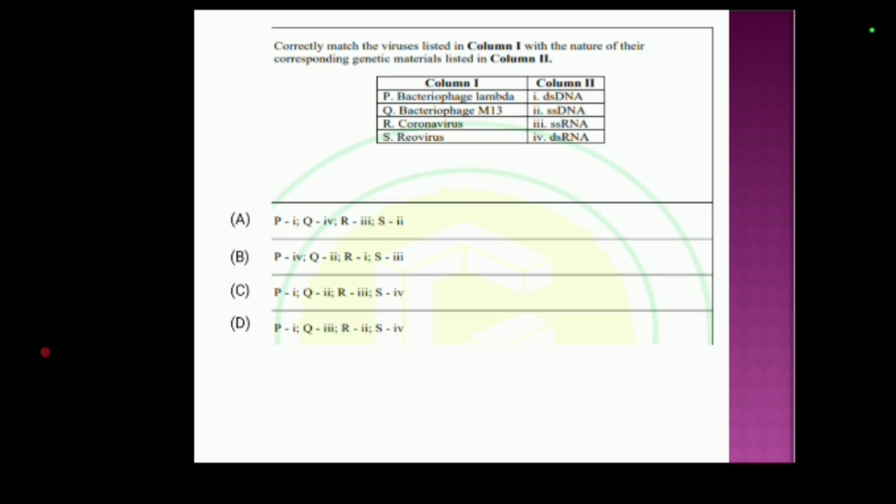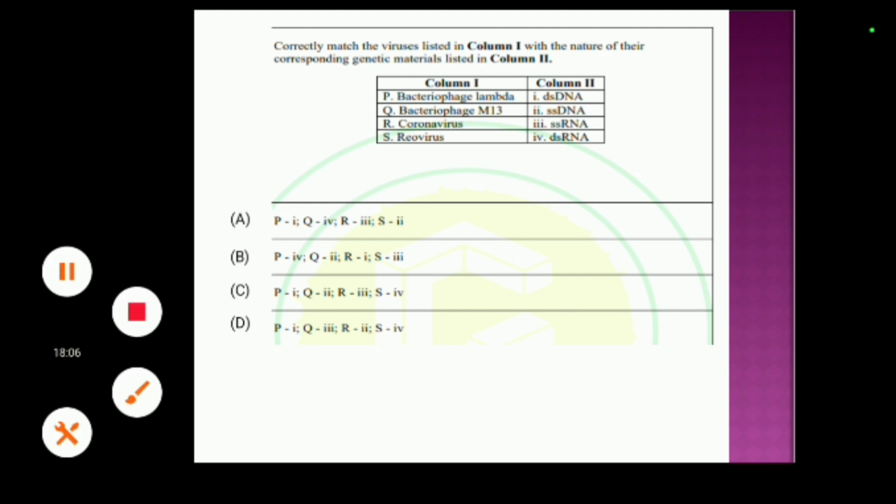Next question. Correctly match the viruses listed in column 1 with the nature of their corresponding genetic material listed in column 2. In column 1, P is bacteriophage lambda, Q is bacteriophage M13, R is coronavirus, S is reovirus. In column 2, 1 is double-stranded DNA, 2 is single-stranded DNA, 3 is single-stranded RNA, and 4 is double-stranded RNA. Here options A, B, C, D are present, and you have to choose the correct option.